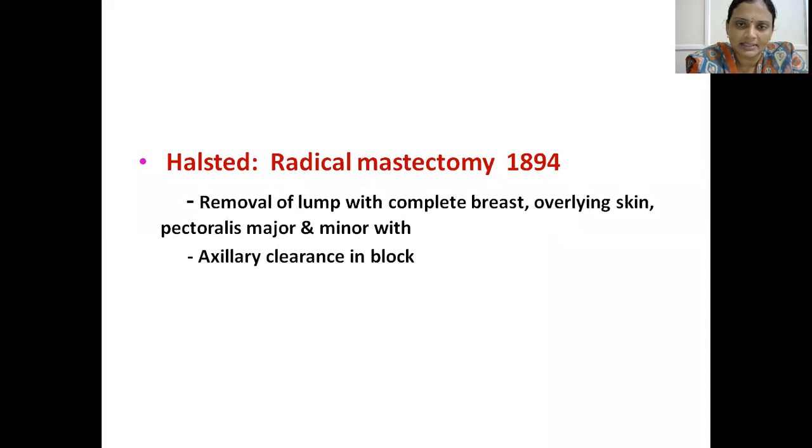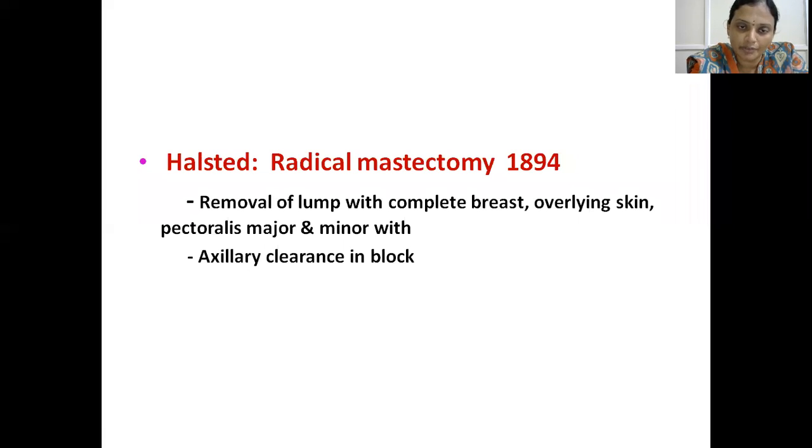what is radical mastectomy? Introduced by Halsted in 1894. By definition, it is removal of the lump with the complete breast, overlying skin, along with the pectoralis major and minor muscles, with axillary clearance en bloc.